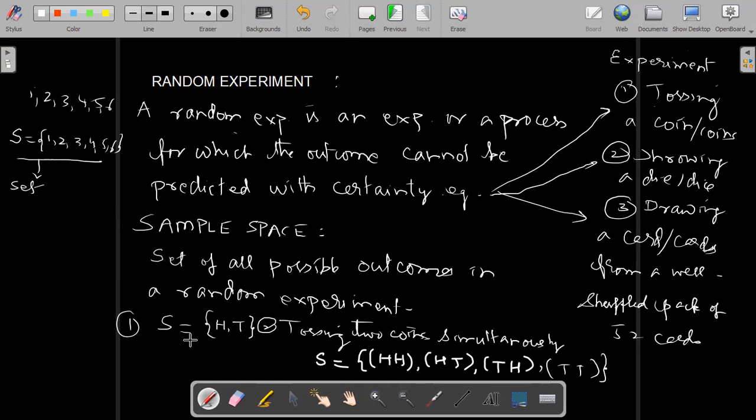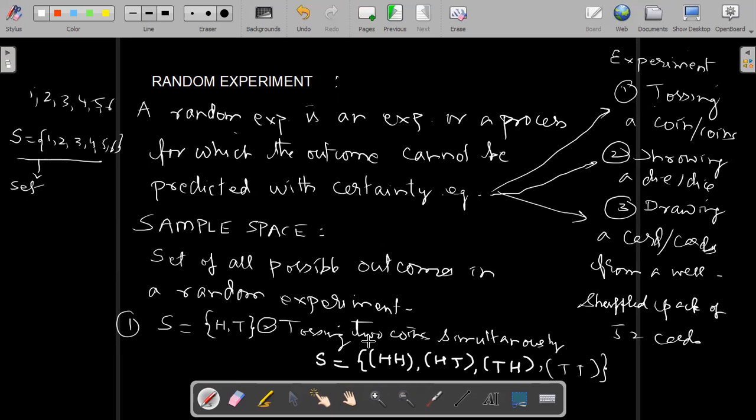Got it? Sometimes we have to find the event. These are the sets, and an event is a subset of the sample space. If we are finding both heads, this is the subset. Subset means it is fully inside the set.